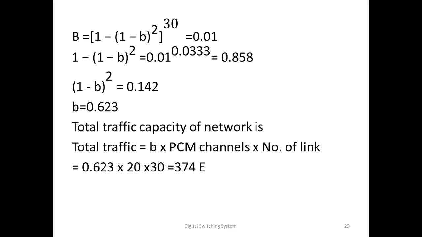With this formula we can calculate the probability of loss or the grade of service, and substituting the values of B1 as 0.01 and n as 30, we can find B. After simplification we get B equal to 0.623. Total traffic capacity of the network is calculated as total traffic equal to B into PCM channels into number of links, equal to 0.623 into 20 into 30, which is 374 erlangs total traffic.